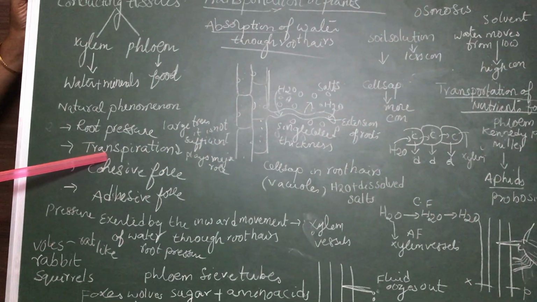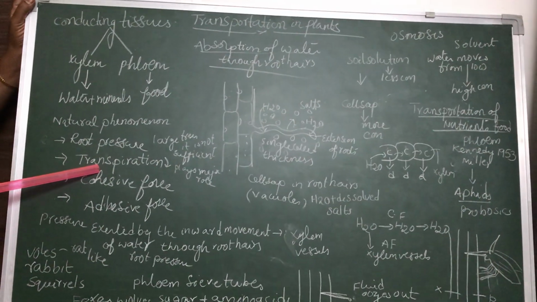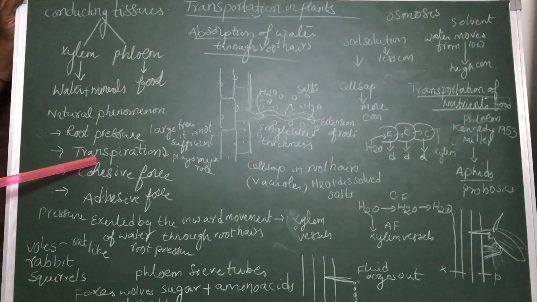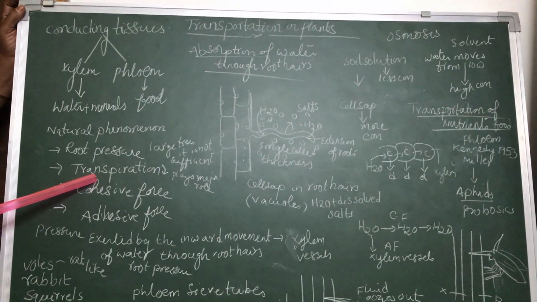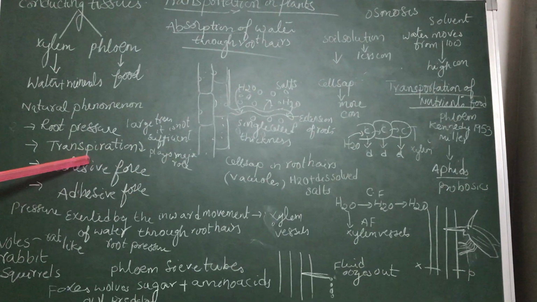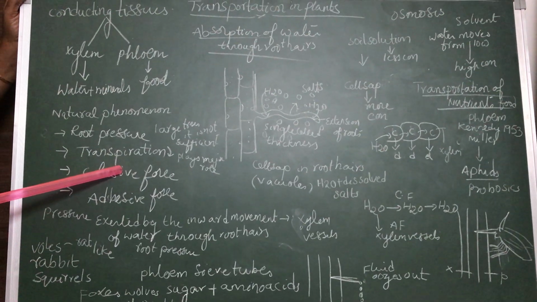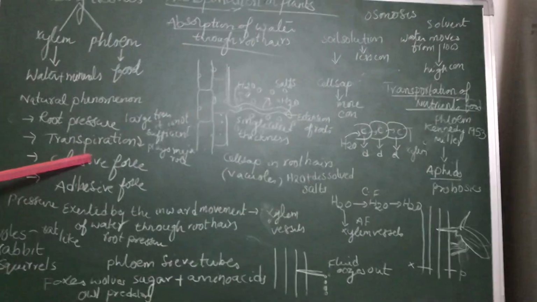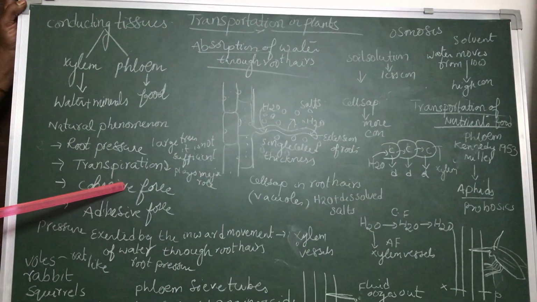So the water that gets transpired forms clouds, and clouds precipitate and send it in the form of rain. So the more the transpiration, the more the rainfall. Already we discussed transpiration also. Why do the forests receive a large amount of rainfall? Because the more the trees, the more the transpiration, the more the rainfall.